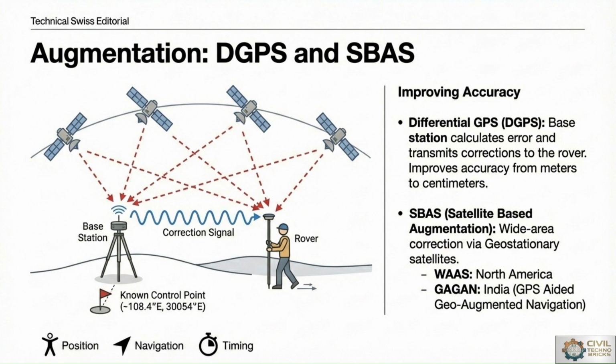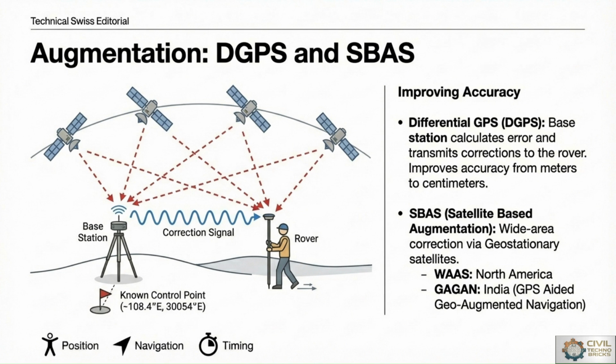Now, the most important point is DGPS and SBAS, that is augmentation. Differential global positioning system, DGPS, improves accuracy using a fixed base station and a rover receiver. DGPS transmits correction data to reduce positioning errors significantly. SBAS is a satellite-based augmentation system which provides wide-area correction services.